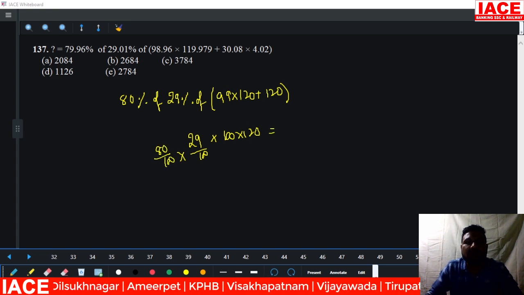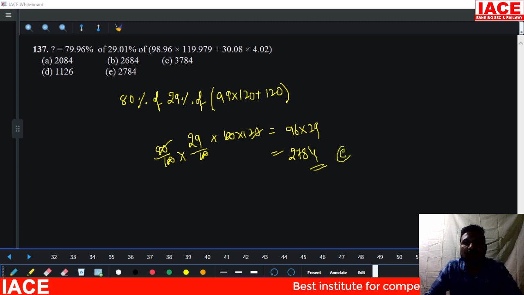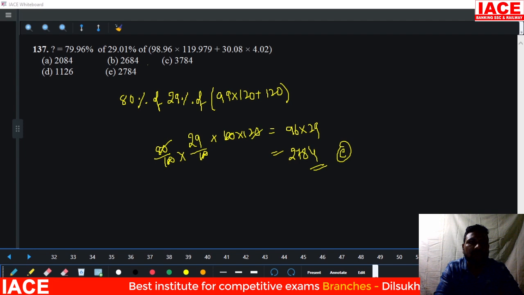Here the percentage-wise two zeros will be cancelled. In the numerator 100 and the denominator 100 cancel, the double zero and the zeros cancel. 8 into 12, the value is 96. 96 into 29, multiplied, we will get 2784. 2784 means option E. Option E is correct for this question. Okay, let's move to the next question.